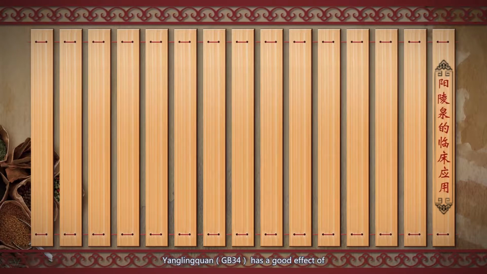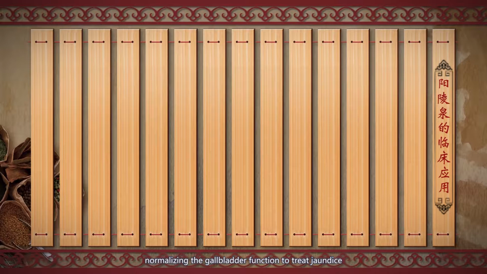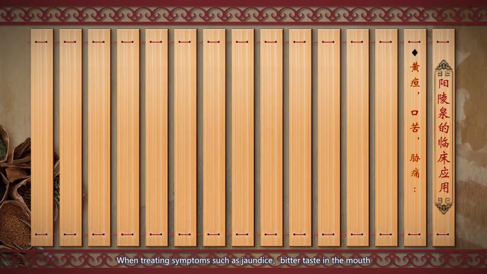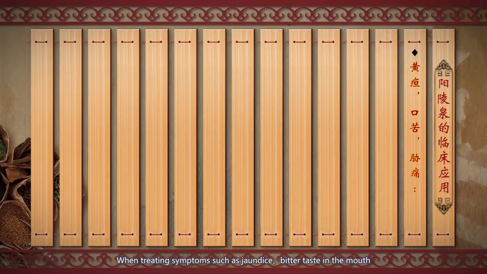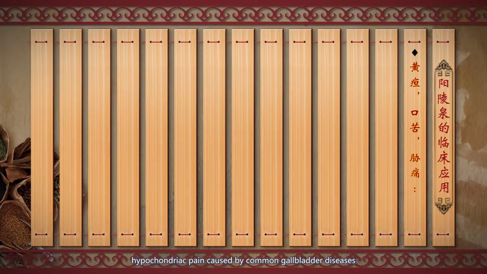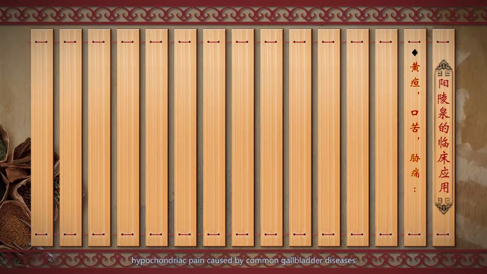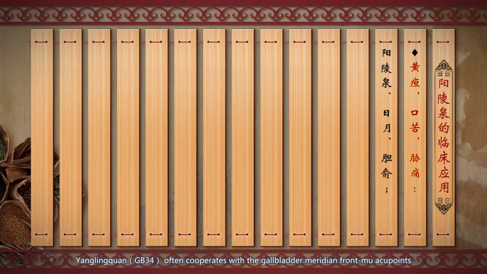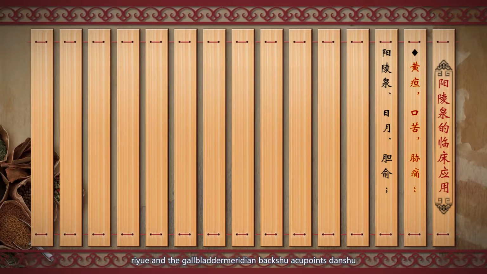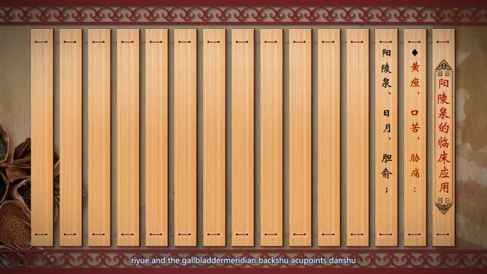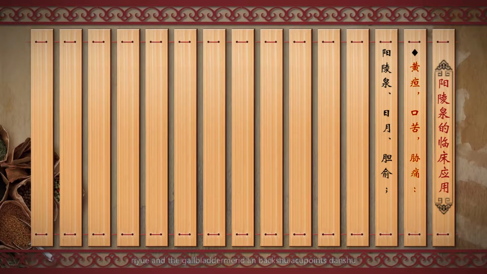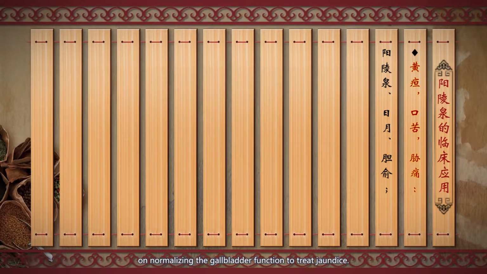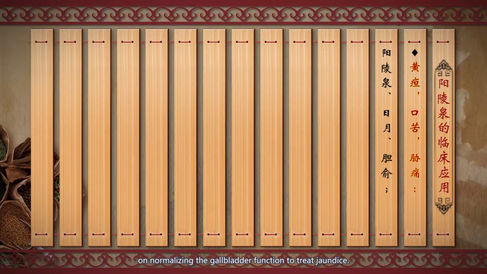Yang Ling Quan has a good effect of normalizing the gallbladder function to treat jaundice. When treating symptoms such as jaundice, bitter taste in the mouth, and hypochondriac pain caused by common gallbladder disease, Yang Ling Quan is often combined with the gallbladder meridian front mu acupoint Riyue and the gallbladder meridian acupoint Danshu to strengthen the effect of Yang Ling Quan on normalizing the gallbladder function to treat jaundice.